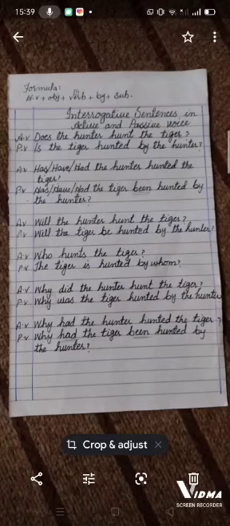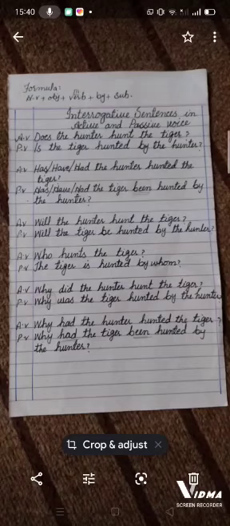One thing more that is to be noticed, that in passive voice interrogative sentences we must use the question mark. It should not be ignored. Then in future indefinite tense, the sentence of interrogative is will the hunter hunt the tiger, but the passive voice of such a sentence will be will the tiger be hunted by the hunter.